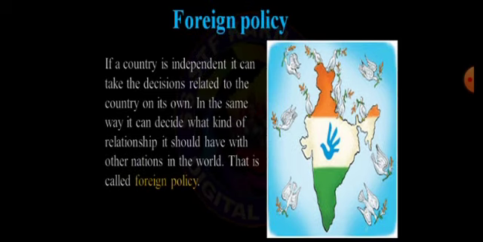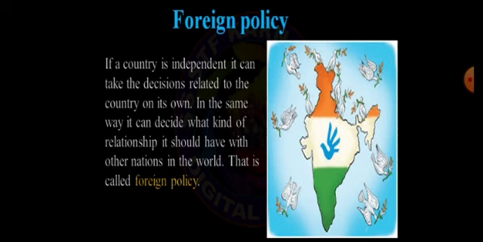Now if a country is independent, can it take decisions related to the country on its own? In the same way, it can also decide what kind of relationship it should have with the other nations in the world, and that kind of policy is known as foreign policy.